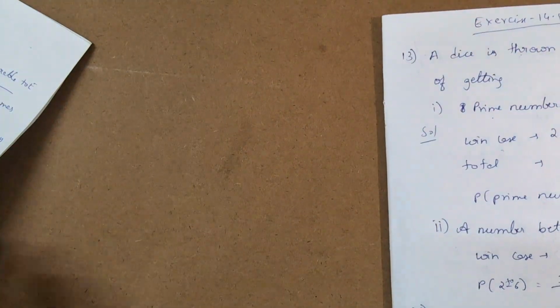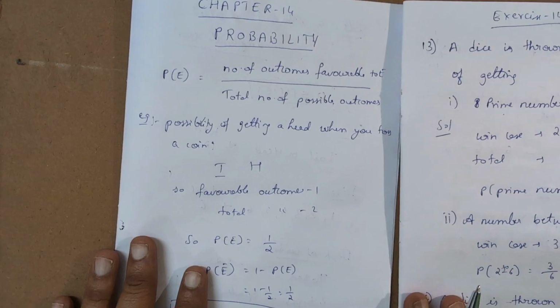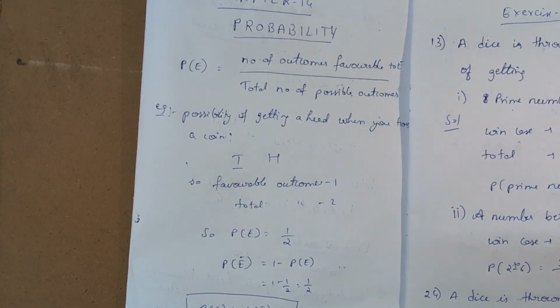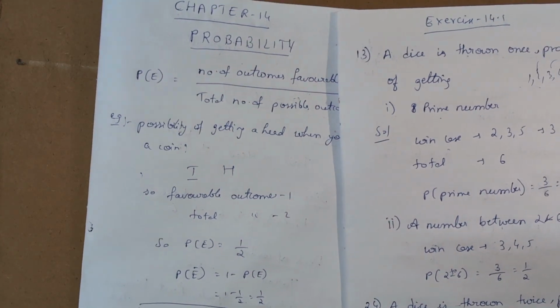So in this way I conclude the chapter of the 14th division, that is probability. I can say probability is very easy, you just need to consider how you are able to get the winning cases of an event, and at the same time how you are able to get the total cases of the event. Try to think in that way, and it will definitely be very easy to find the ratio, because the probability of any event is equal to the winning cases by total cases. In the same way, if they ask the probability of not winning, you can find it the opposite way, that is 1 minus the probability of winning cases by total cases.